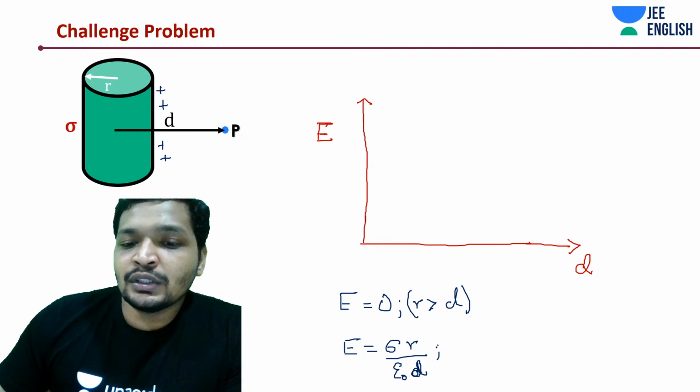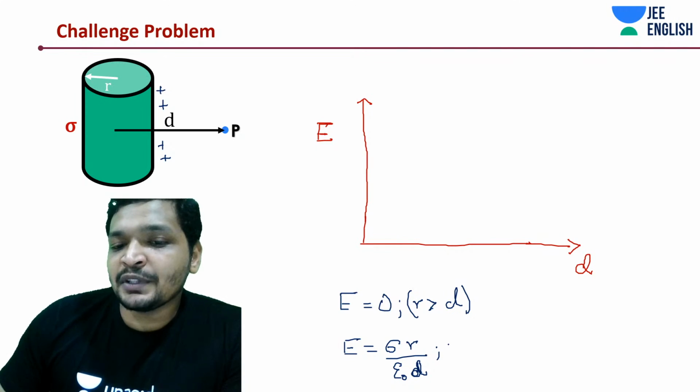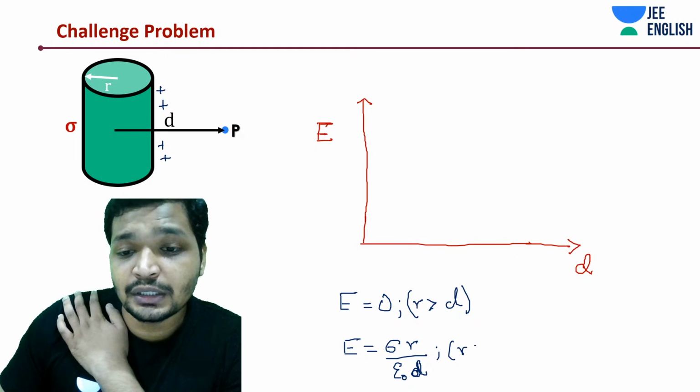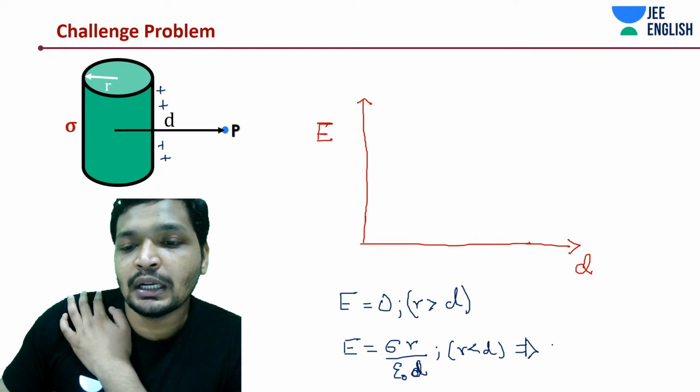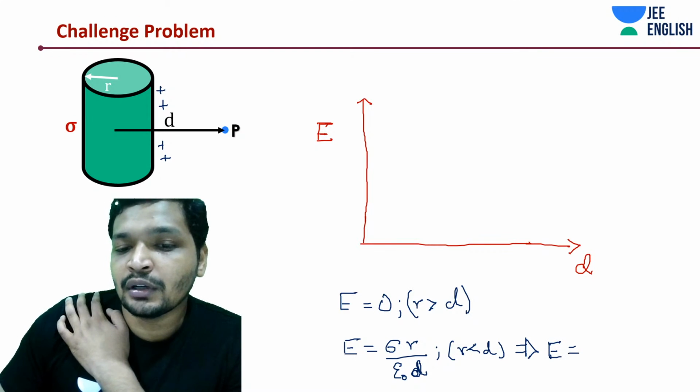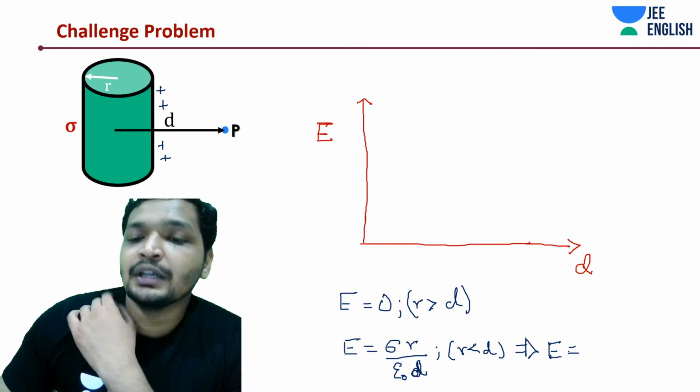So it's a 1 by d graph because sigma, epsilon and r are constant. This is when r is less than d. This can be written as something like this. When d is equal to r, it is sigma by epsilon, but we are not going to get into that.